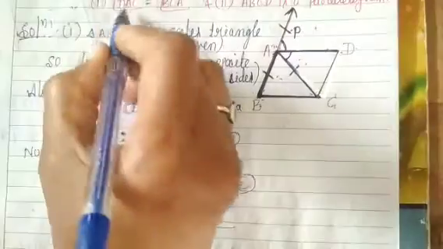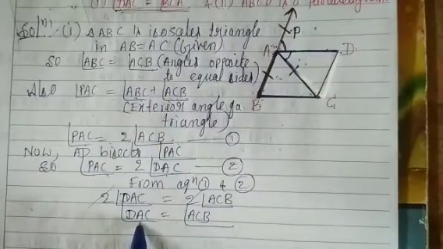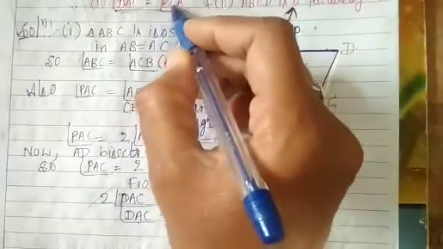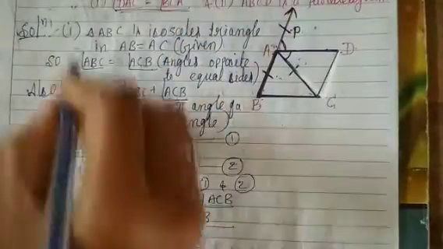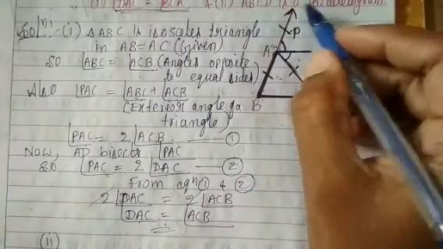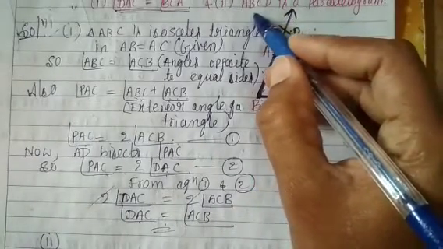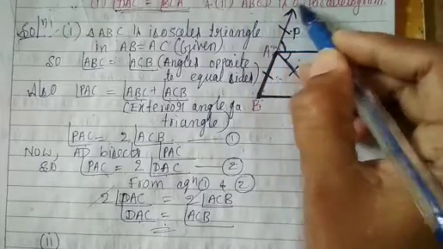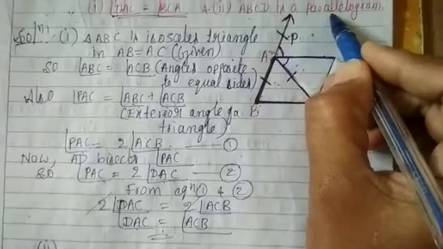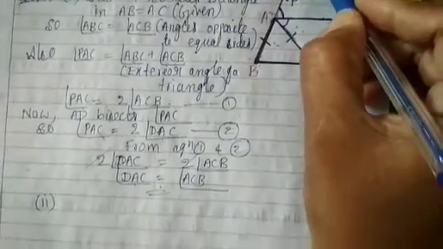We have proved that angle DAC is equal to angle ACB. Now coming to the second one, we can show that ABCD is a parallelogram.